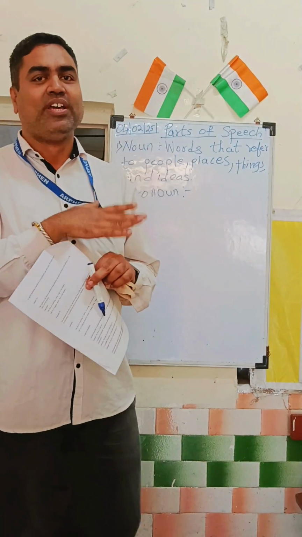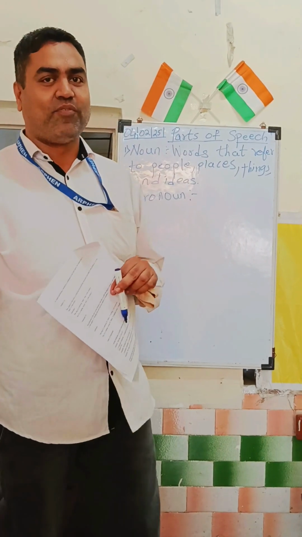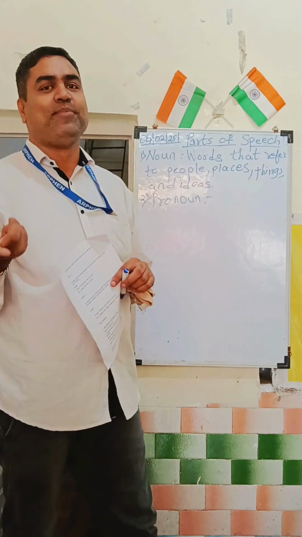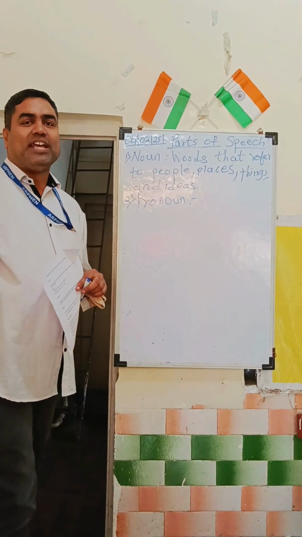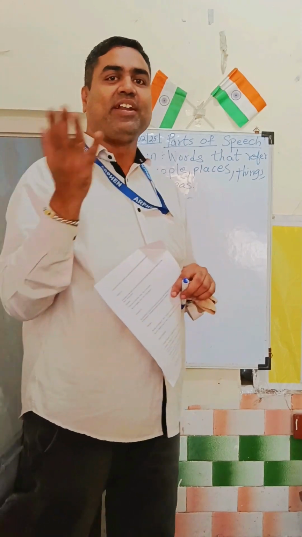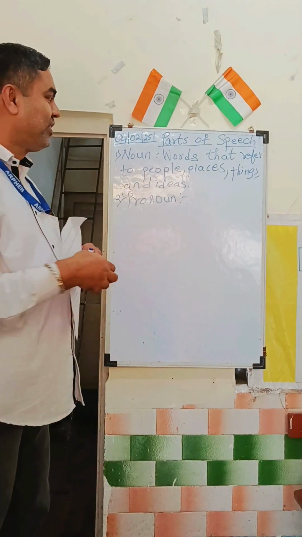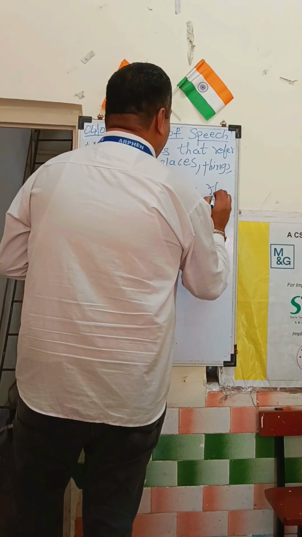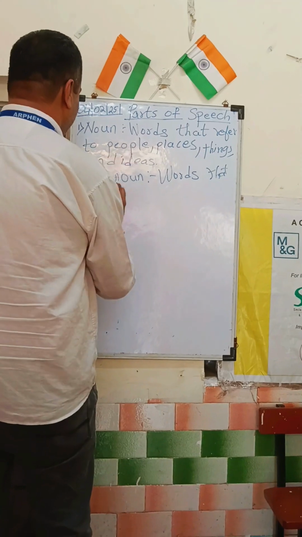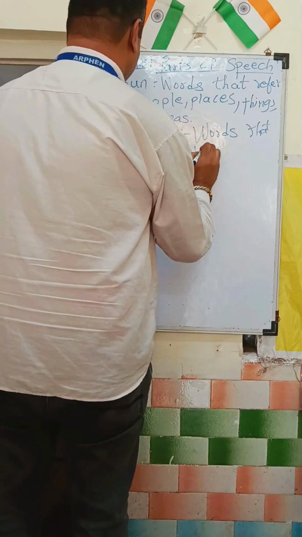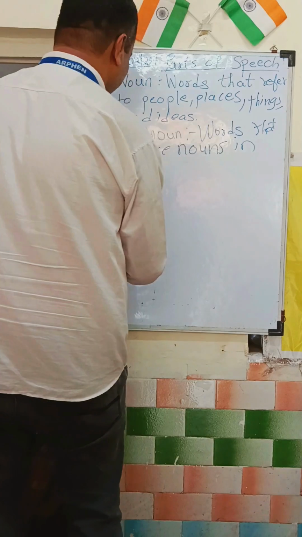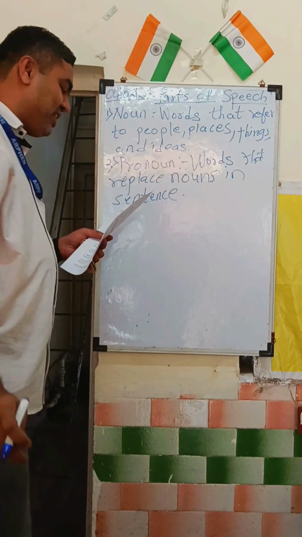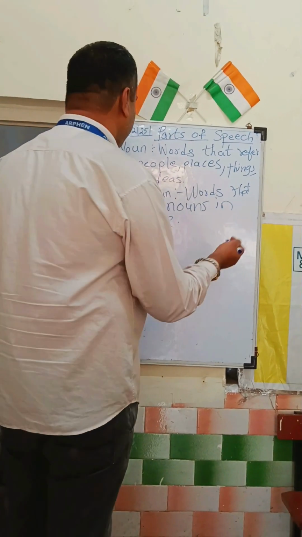Similarly, if we say Ramya likes to do cooking, so she also does reading in her free time. For any kind of place or thing we can refer to it as it, or they, or them. So that is known as a pronoun. Words that replace a noun in a sentence are known as pronouns. It can be he, she, it, or they. These are the types of pronoun.